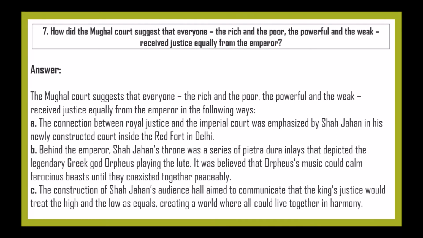Beside Emperor Shah Jahan's throne was a series of Pietra Dura inlays that depicted the legendary Greek god Orpheus playing the lute. It was believed that Orpheus' music could calm ferocious beasts until they coexisted together peaceably. The construction of Shah Jahan's audience hall aimed to communicate that the king's justice would treat the high and the low as equals, creating a world where all could live together in harmony.